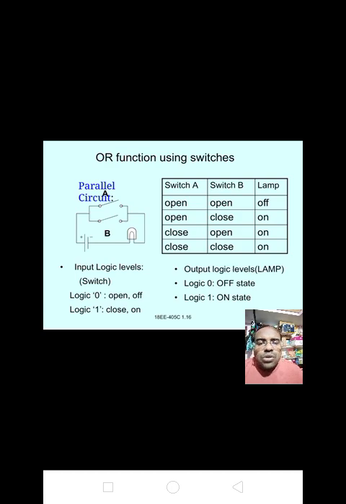If one is closed and the other is open, the lamp will be on only. If both are closed, the lamp will be in the on condition. Okay: open, off; open, closed, on; closed, open, on; closed, closed, on. Please make a note of it. OR function using switches.